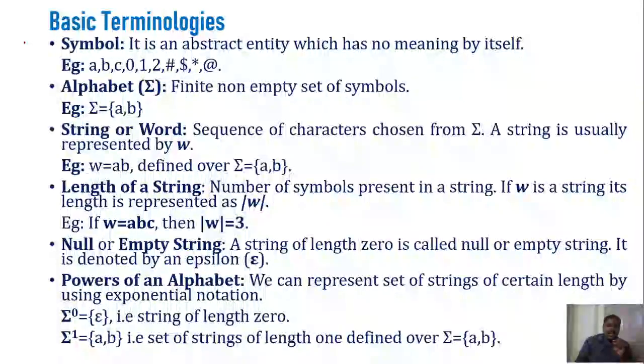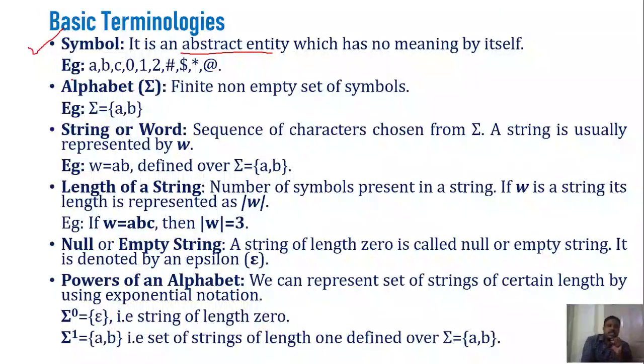The same is the case with the formal language. The first basic element is the symbol. In the case of a formal language also, the first basic element is a symbol. What is a symbol? It is an abstract entity which has no meaning by itself. Simply, it can be any character which doesn't convey any specific meaning.